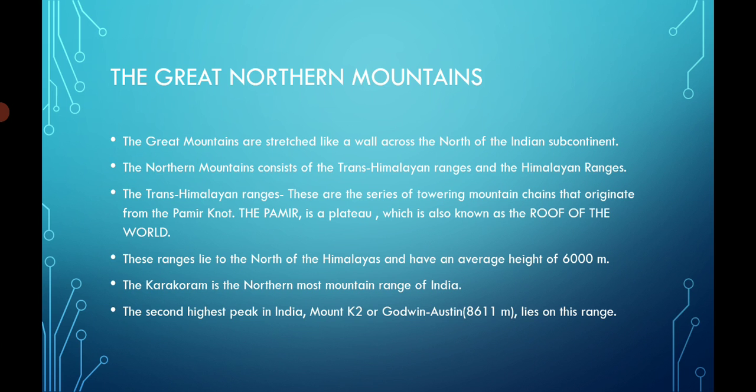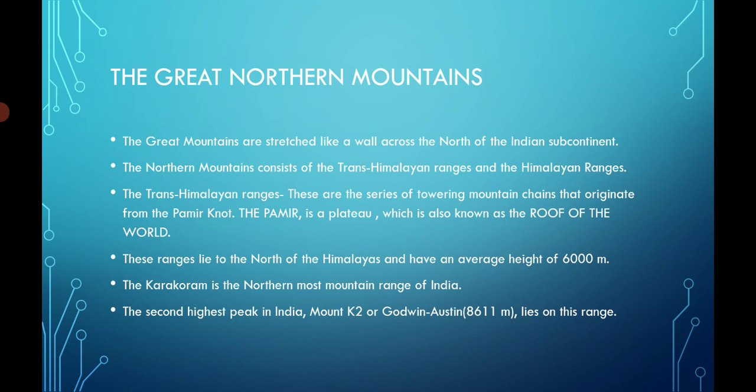Okay, let's move forward. Let's talk about the Great Northern Mountains. They are stretched like a wall, meaning these mountains act as a wall for our India in the north. And what do these ranges contain? The Trans-Himalayan range and the Himalayan range. These ranges are situated north of the Himalayas, and they have an average height of around 6,000 meters above sea level.